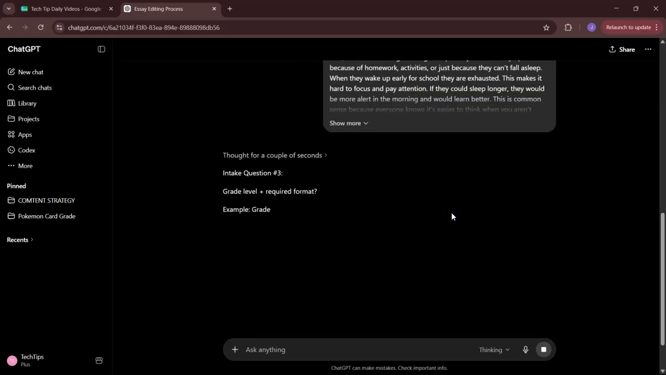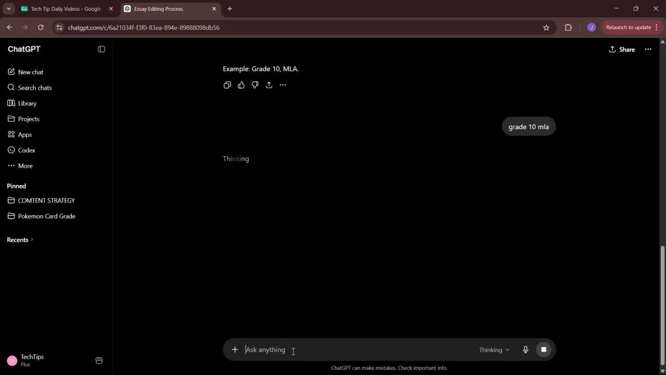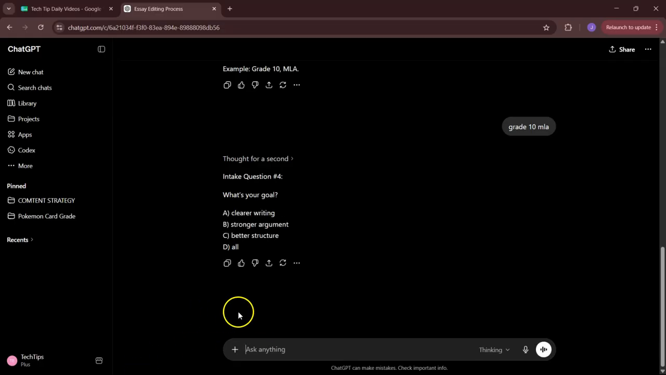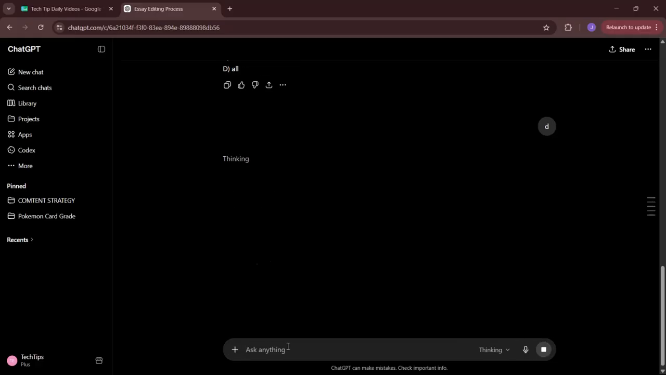So you'd have the first intake question, the second, now we go on to the third. So it would say the grade level and the required format. So for instance, grade 10, MLA. I will just go along with that and agree with what it says, but obviously adjust it to whatever it is that you're doing academically. Then we get intake question number 4. What's your goal? Let's just go all of the above here, but you can say clearer writing, stronger argument, or better structure. I will just go all of the above because the essay was just messily written anyway. Any rubric? None for now, but if you had one, you can upload it or tell it.